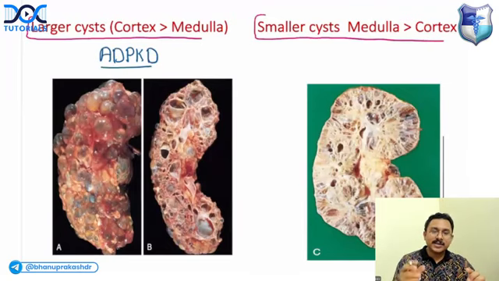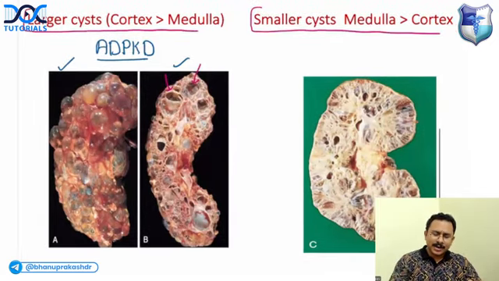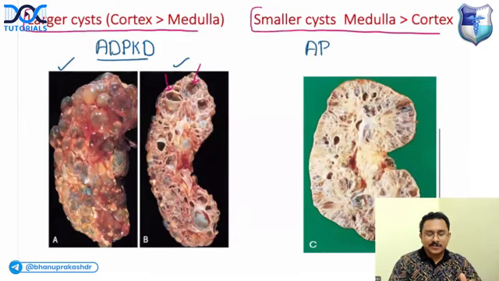If the cysts are relatively smaller in size, you can see this is an image. This is the full gross image. This is the cut open section. You can see there are large cysts present in both cortex and medulla, but more towards the cortex. But when you get so many cysts in polycystic kidney disease, the corticomedullary differentiation is lost. You may not be able to point out exactly what is the cortex and what is the medulla. And when you get smaller cysts, which are more in the medulla compared to the cortex, this would be autosomal recessive polycystic kidney disease, ARPKD.